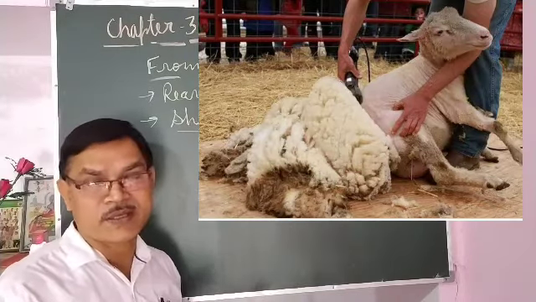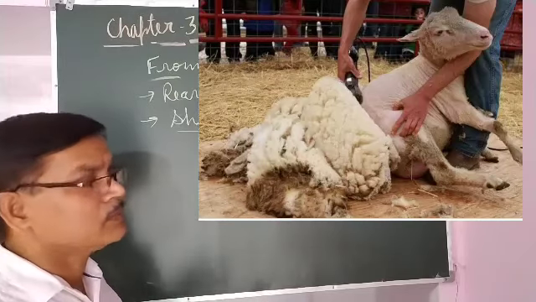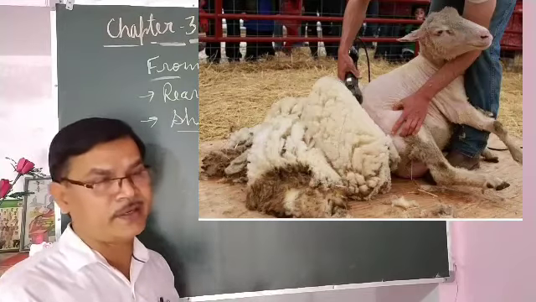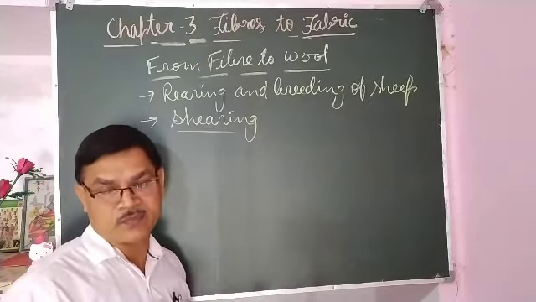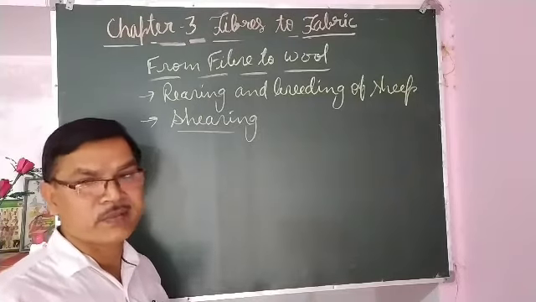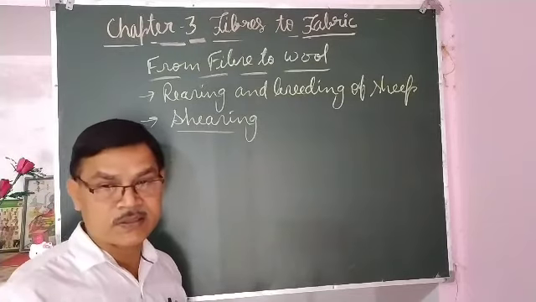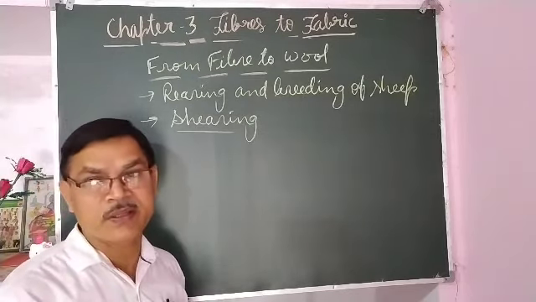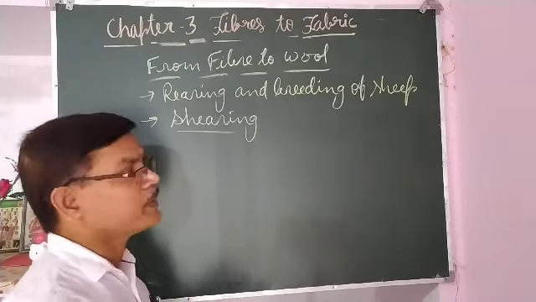The animal does not get hurt, because the upper layer of skin is dead, as when we cut our nails and hair, we do not feel any pain. It is removed either manually or by using machines.